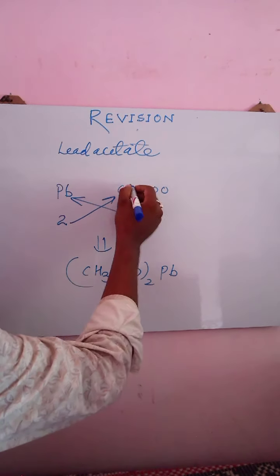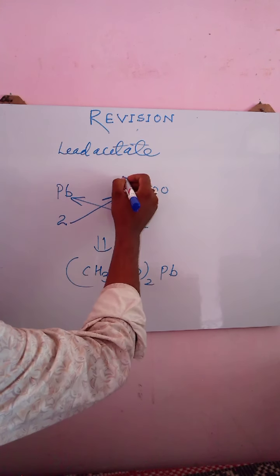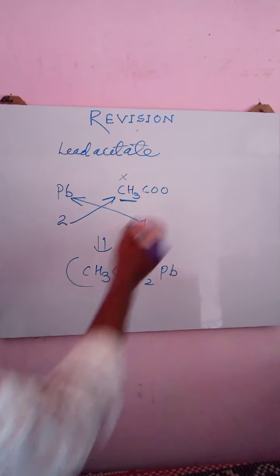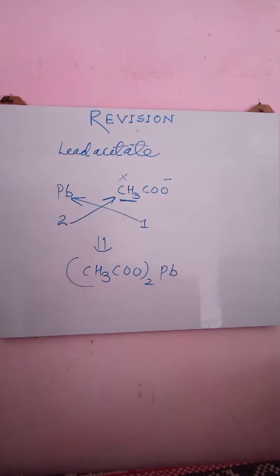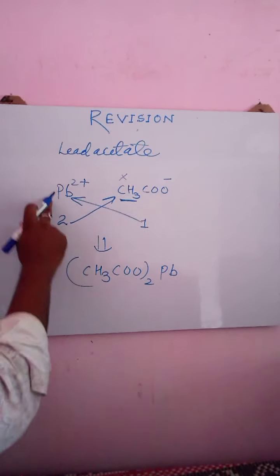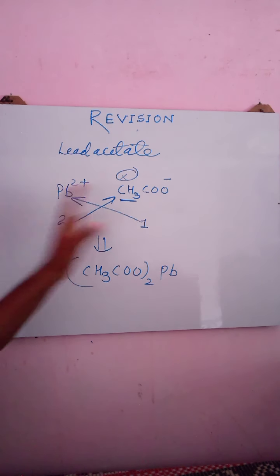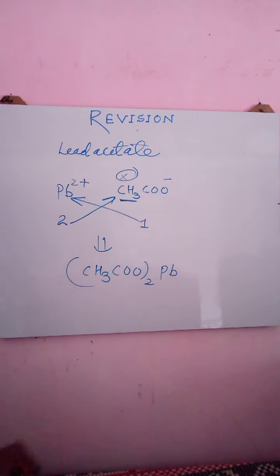So this part you can see, this tail part of the acetate radical is not having any charge, and this head part is having minus charge. So when this 2 plus charge comes in front of minus charge, then only it can form an ionic bond. When this Pb comes in front of this non-polar end, how will attraction take place? There will be no electrostatic force of attraction between this Pb2+ and the CH3 group, because the CH3 group is non-polar, not having any charge over it.